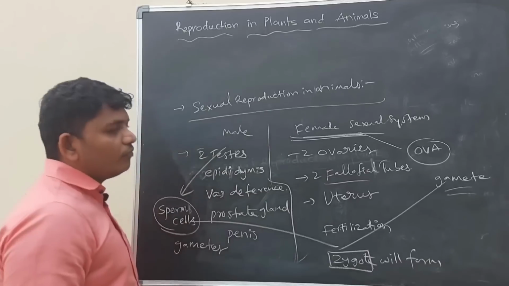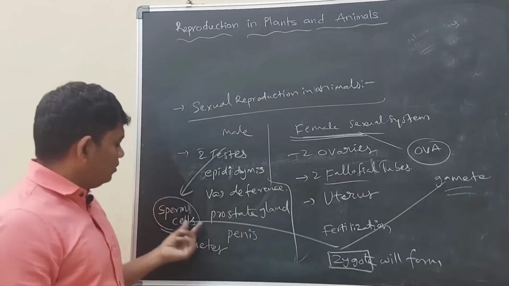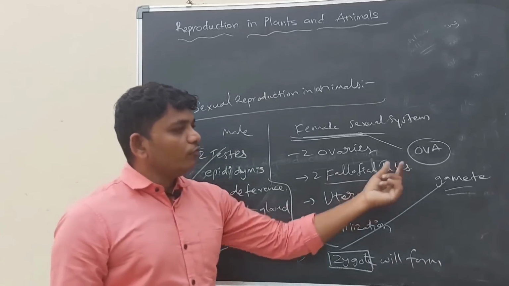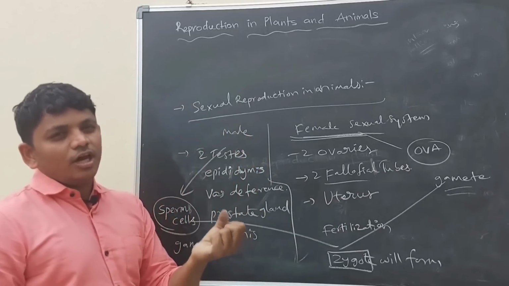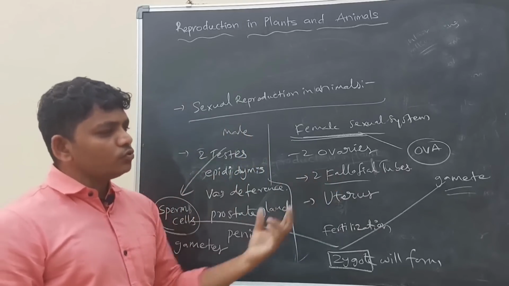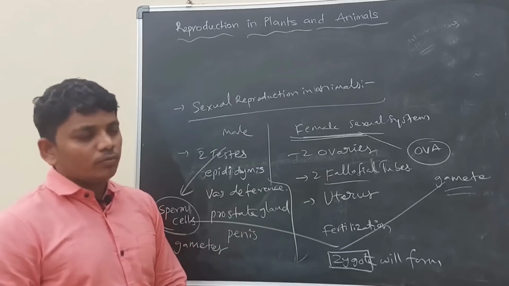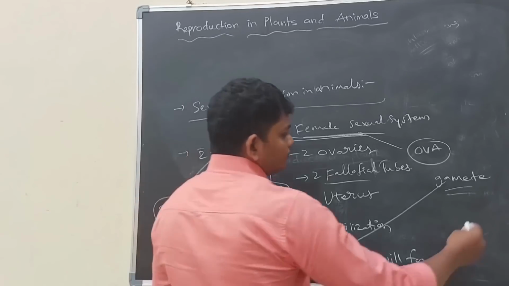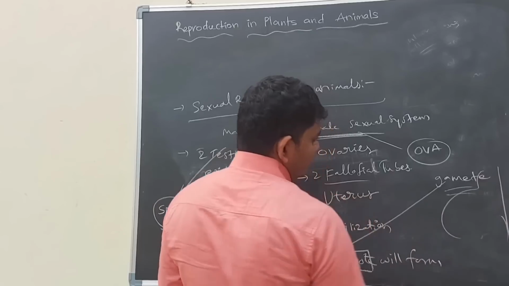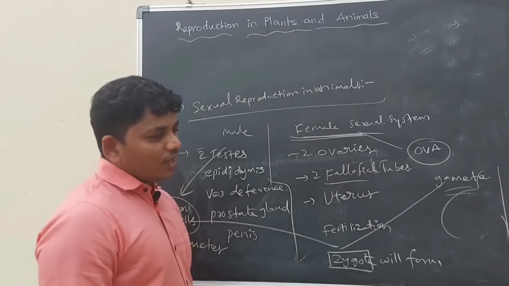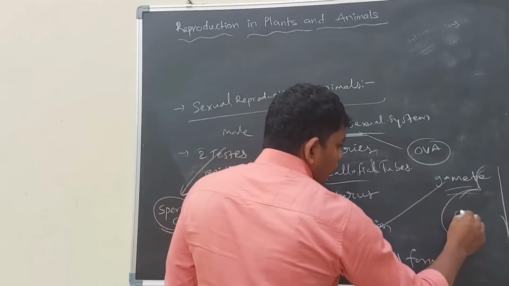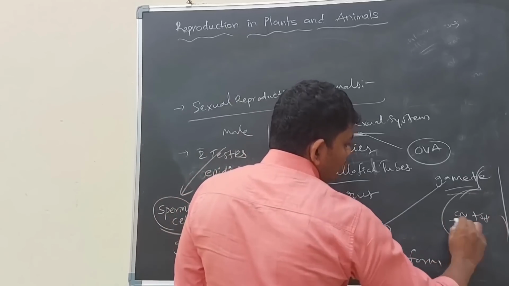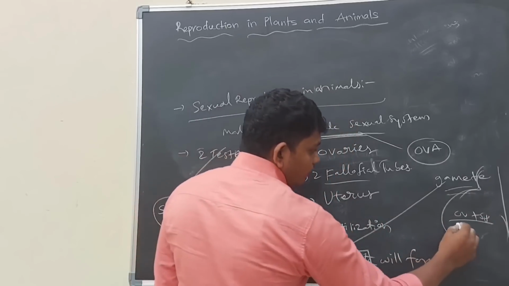So what should happen for the formation of the zygote? The sperm cell and ovum must fuse. When these two combine, the zygote will form. For example, in the mother's body the ovum and sperm combine, and the zygote forms.